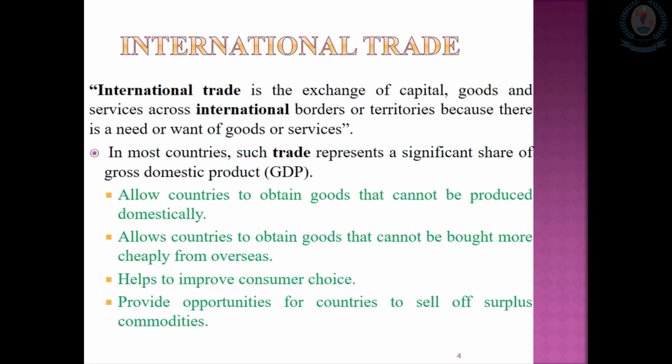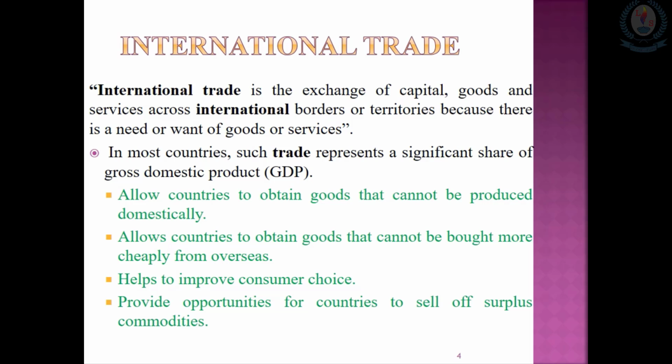Some countries lack technology, so if they are unable to produce some goods with the present technology or the present environmental factors, those products could not be consumed. But with international trade, obviously they can import whatever goods they cannot produce domestically and consume them.